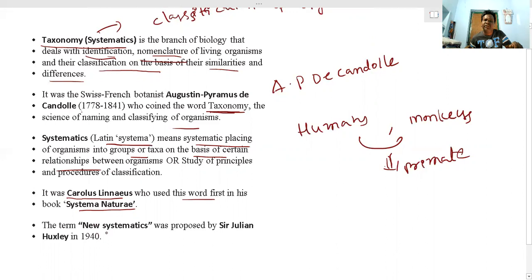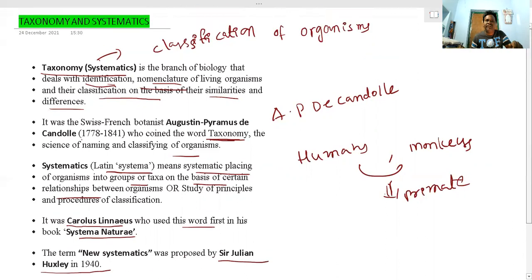The term new systematics was proposed by Julian Huxley in 1940. Simply, the major difference between taxonomy and systematics: taxonomy means the study of classification of organisms based on their similarities, and the word was framed by the scientist Augustine Pyramus de Candolle.